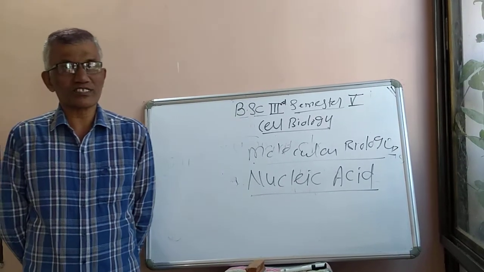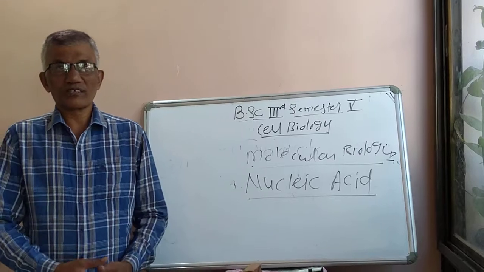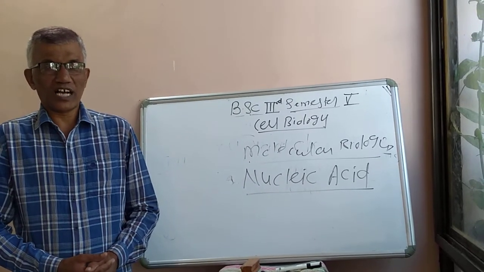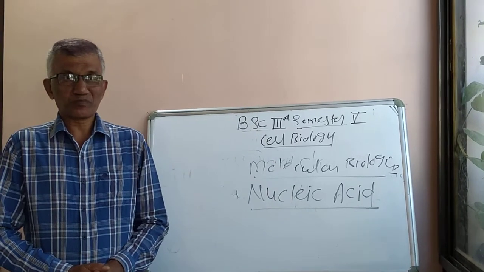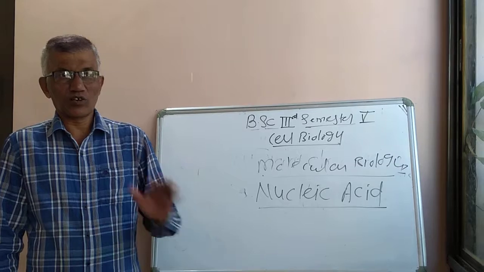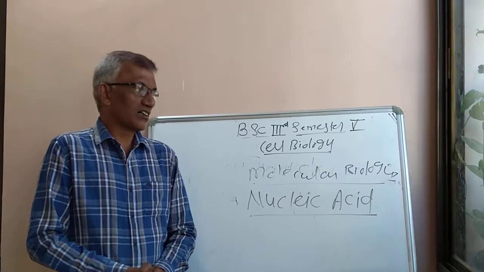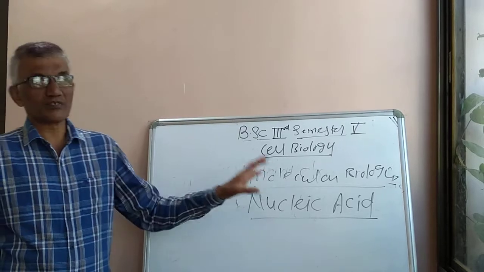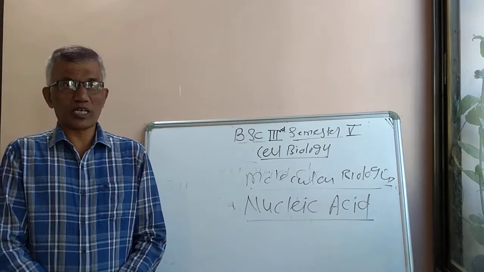What are the different types of structural chromosomal aberrations? What are the different types of numerical chromosomal aberrations, and their applications in plant breeding, and how do they take place? And the deficiency symptoms of all these things have to be discussed in chromosomal aberrations.